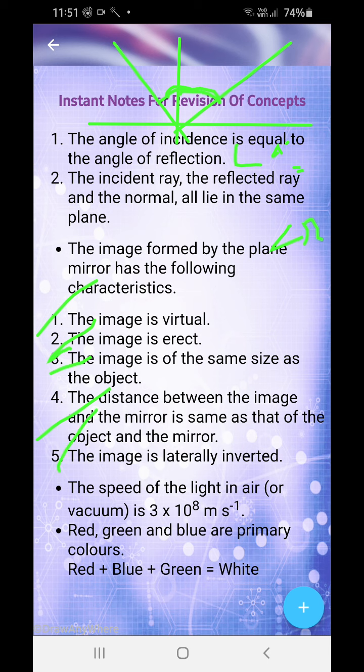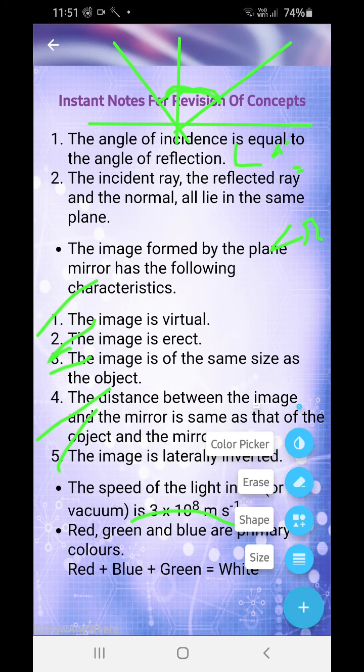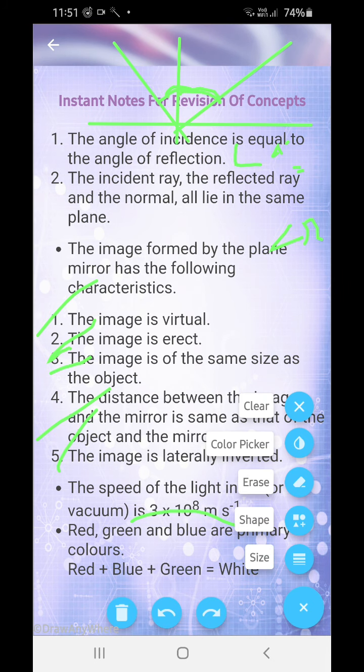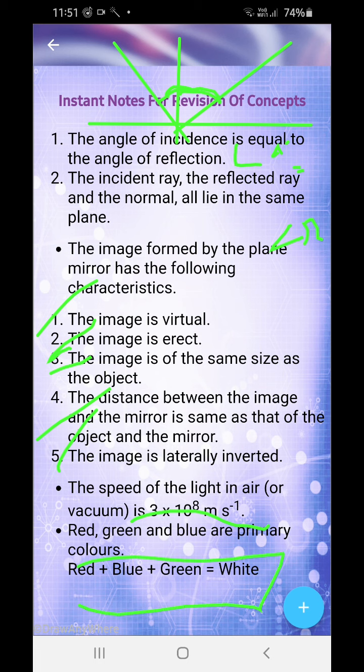Now the speed of light in air is 3 × 10^8 meters per second. Okay. And red, green and blue are the primary colors. Red plus green plus blue gives you white color. Now don't try doing it in the color palette, because there are many others that will give you black color. I know that. Please remember it's not light. It's only the colors that are over there, it's not the light. Even if you will not see white color.